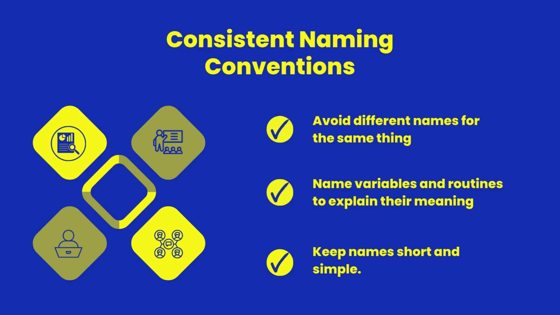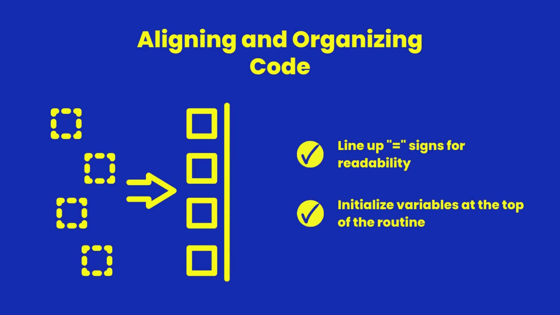Be consistent with names within the program. Avoid using different names for the same thing as it can be confusing. Variables and routines should have names that clearly explain their purpose. Strive to keep names short and simple for better readability and maintainability. Always line up equal signs for improved readability.